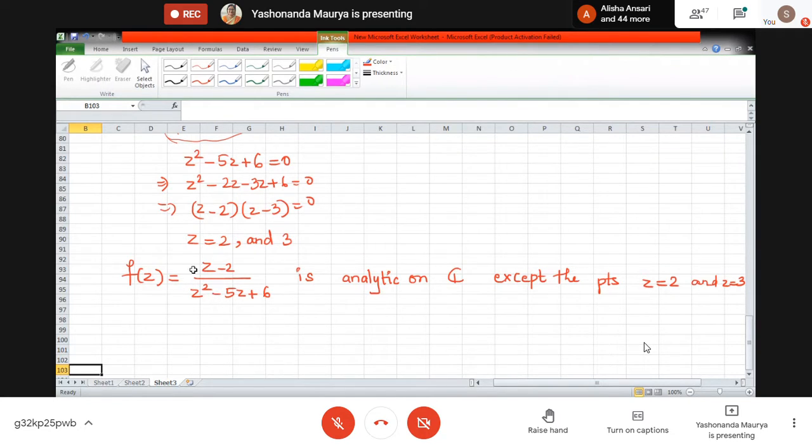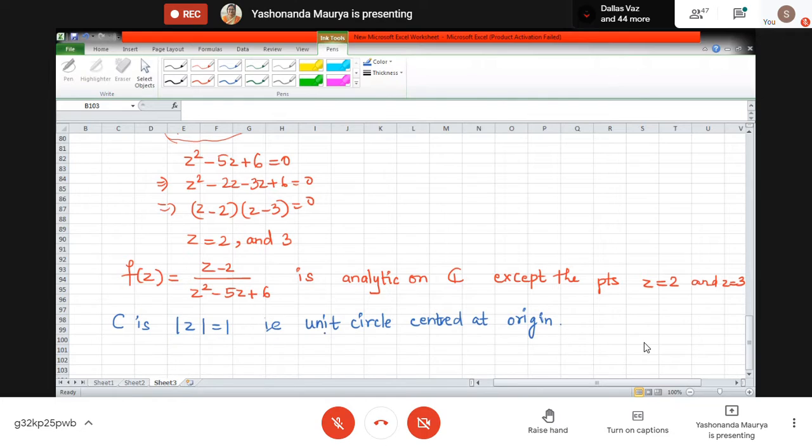Okay, and what is the curve that is given over here? The curve given over here is C: mod z equal to 1. What sort of curve is this one? This is a unit circle. Unit circle means radius is 1. Unit circle centered at origin.